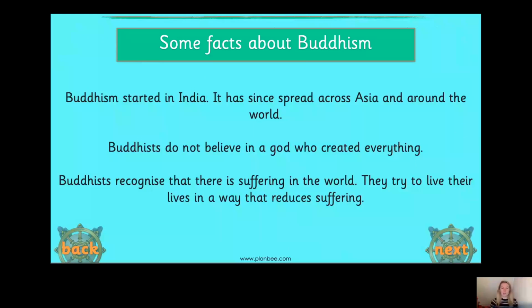Now, here are some more facts about Buddhism. So Buddhism started in India. Now, we know where India is, don't we? From our oceans and seas topic. India is in the continent Asia. And Buddhism isn't just followed in Asia. It's followed all around the world. And Buddhists do not believe in a God who created everything. They recognise that there's suffering in the world, and you'll find out why that's important in a moment. And they try to live their lives in a way that reduces this suffering.